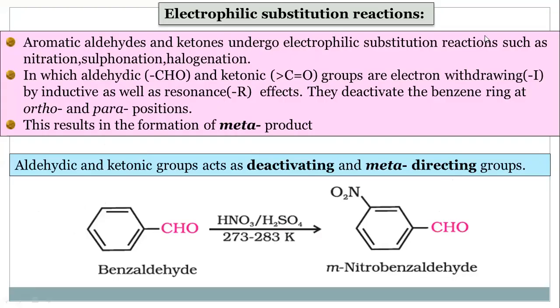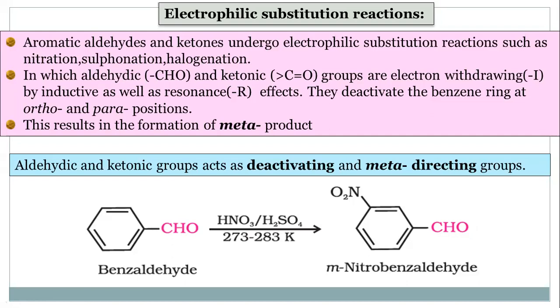Now, the next reaction is electrophilic substitution reactions. Many times in many chapters before this, in halogen derivatives also, in alcohols also, in phenols also, in ethers also, you learned about this electrophilic substitution reaction in which an electrophile is substituted. And mainly the electrophilic substitution reactions are halogenation in which halogen is added, then nitration in which NO2 group is introduced.